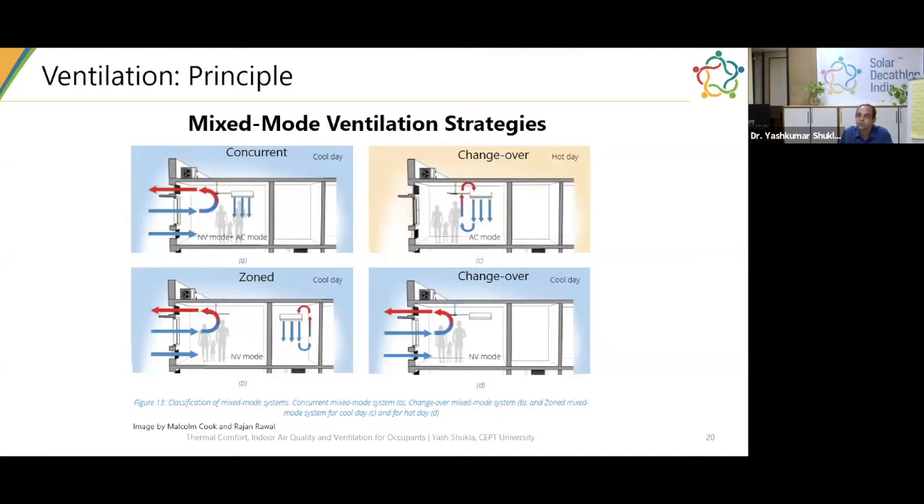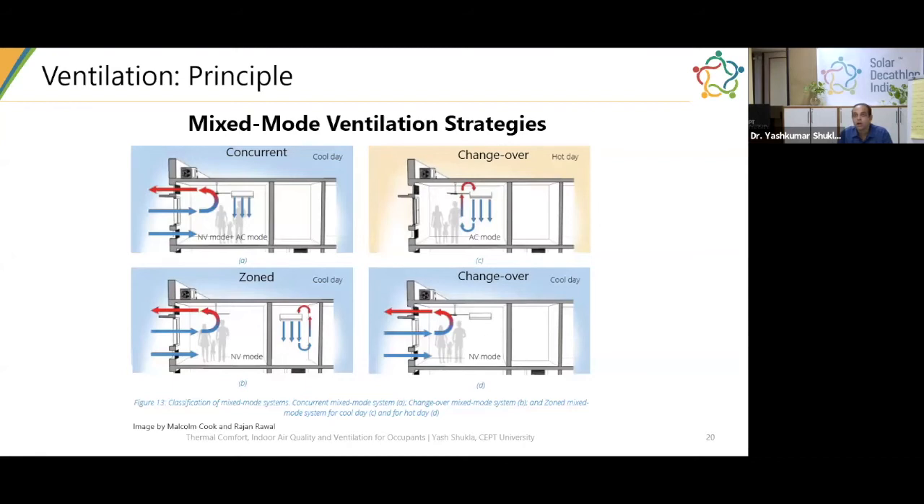So in a changeover, what happens is that when you have comfortable outside air, you open the windows, like in a bedroom while you are sleeping, and then you close it in the night when it's hot, and you start the AC. So it's a changing over between the different operation modes, between natural ventilation and mechanical or air conditioning mode.